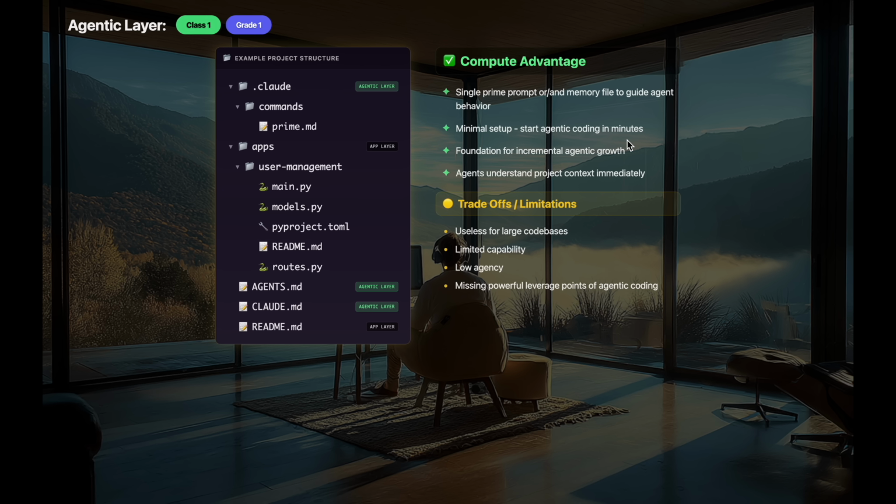So the compute advantage here is obvious, right? We get a clean, minimal setup. It's a great foundation for agentic growth, and agents understand context immediately. It's a super small code base. This is easily reproducible by anyone. There's no value in a code base this small. It's useless for large code bases. Limited capability, and there are many leverage points of agentic coding that the class 1 grade 1 agentic layer purely misses. Let's scale this up.